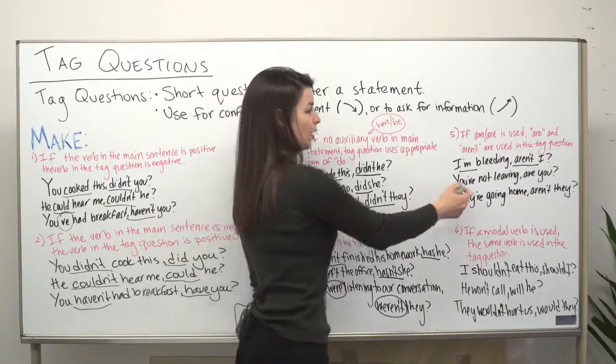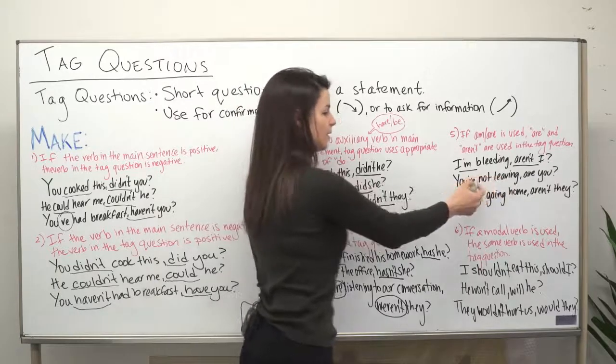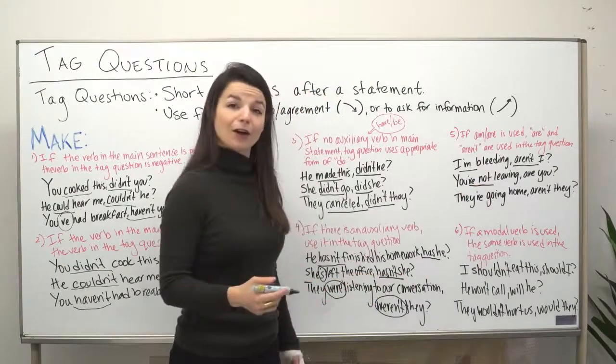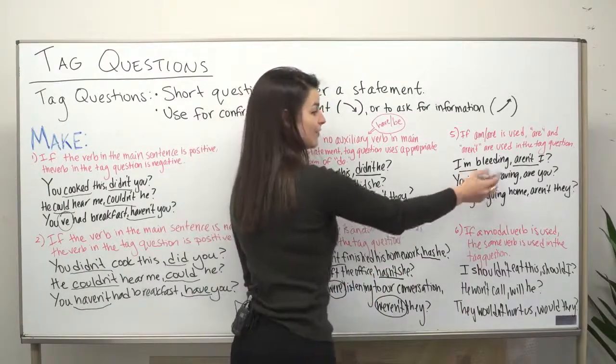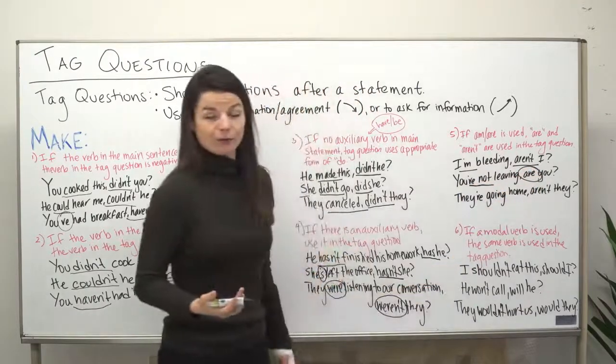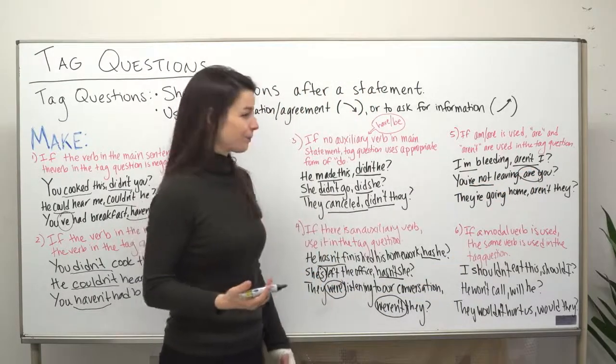Another example, you're not leaving, are you? So here, you are not leaving. You are not leaving, are you? So here we have a negative form. You're not leaving, are you? So here we need to use the positive form in the tag question.